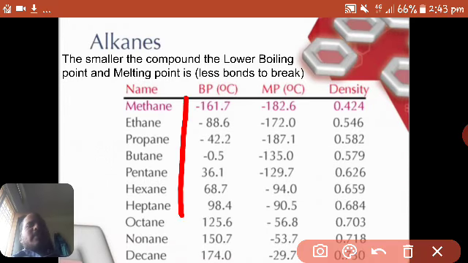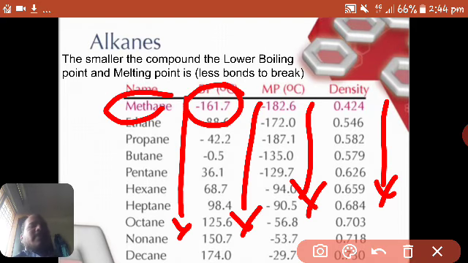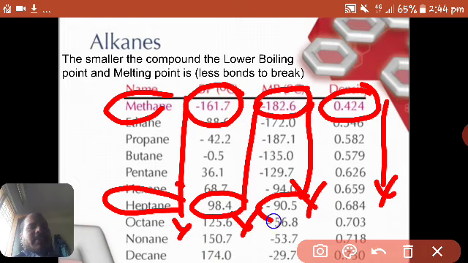Alkanes end in -ane, alkenes end with -ene, and alkynes end with -yne. Alkanes have single bonds between carbon atoms, alkenes have a double bond, and alkynes a triple bond.